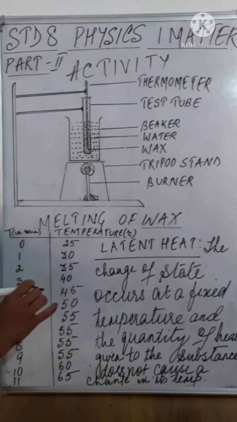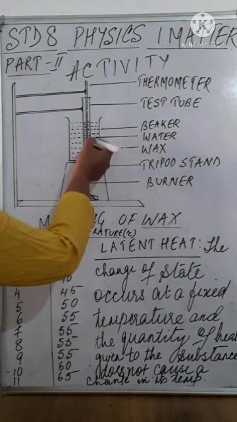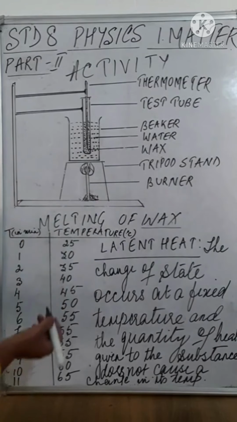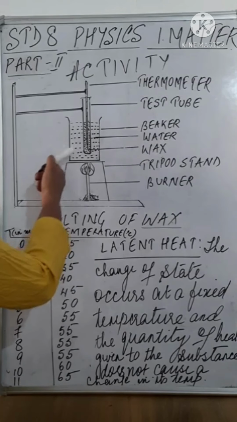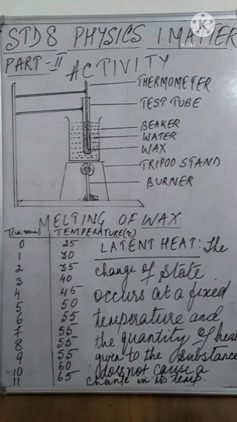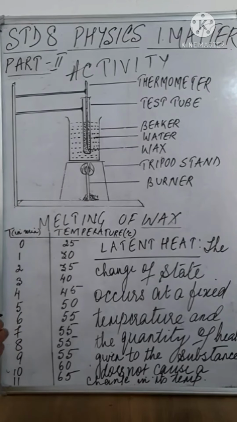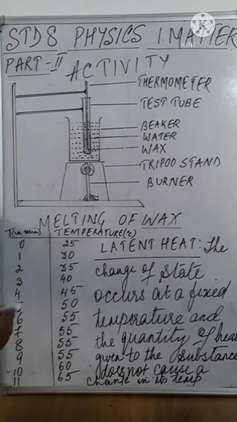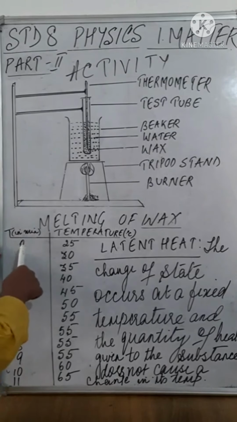Alright? Therefore, the time and temperature is recorded when the wax is heated over the flame of a burner. It's heated indirectly by placing it in a beaker containing water. Otherwise, the test tube would crack if it is heated directly over the flame of a burner. Therefore, it's heated indirectly in this manner. The temperature and the time period for it is recorded for the experiment.